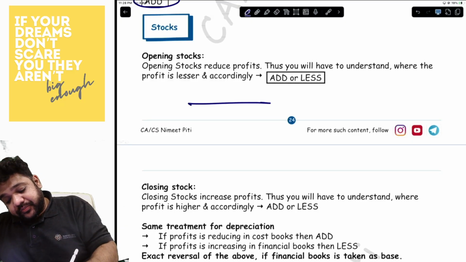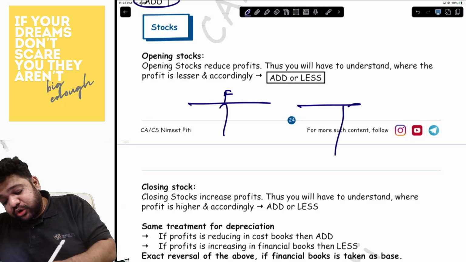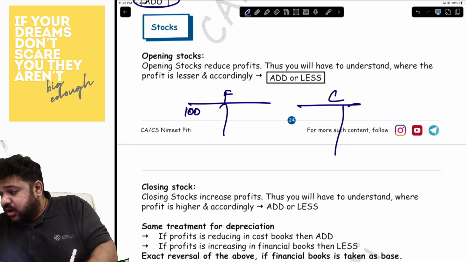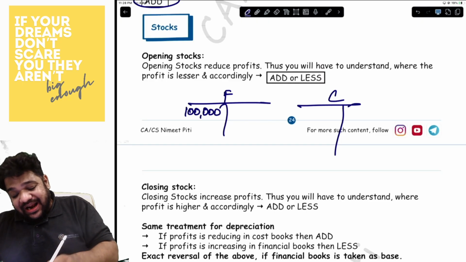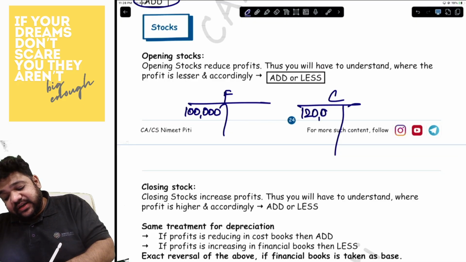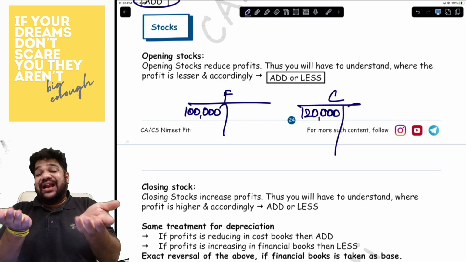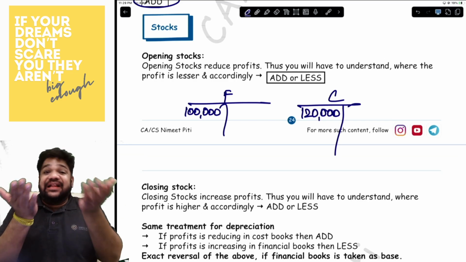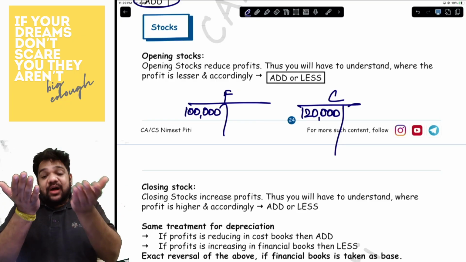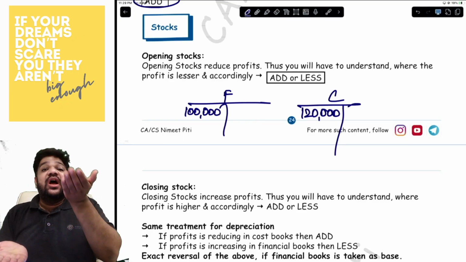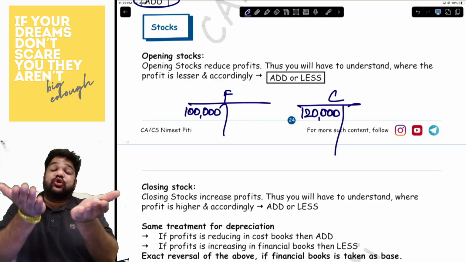Now, please understand this. This is financial books, cost books. Over here, it is 1 lakh, and over here, it is 1,20,000. You have written opening stock as 1,20,000, which is more in the cost books. Because of that, the profit of the cost books has reduced. You will have to match with the financial books, so you add.